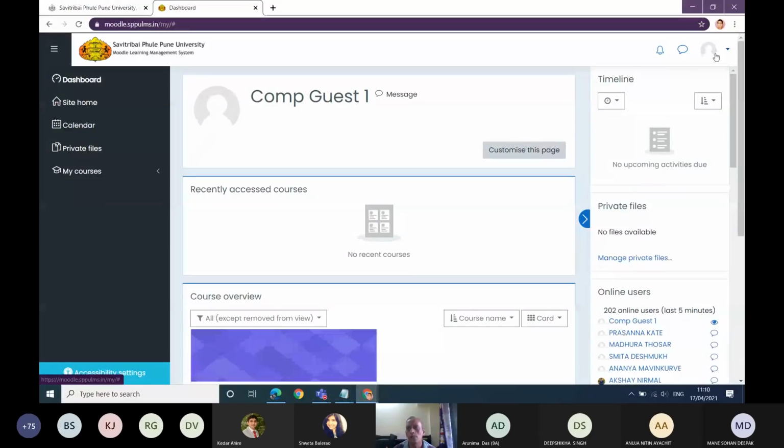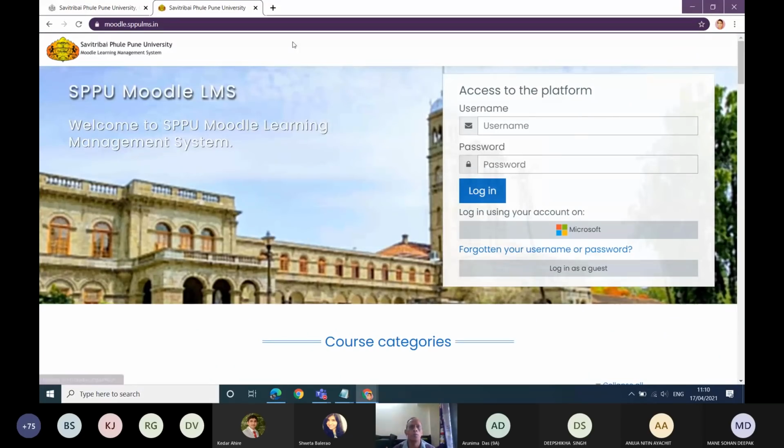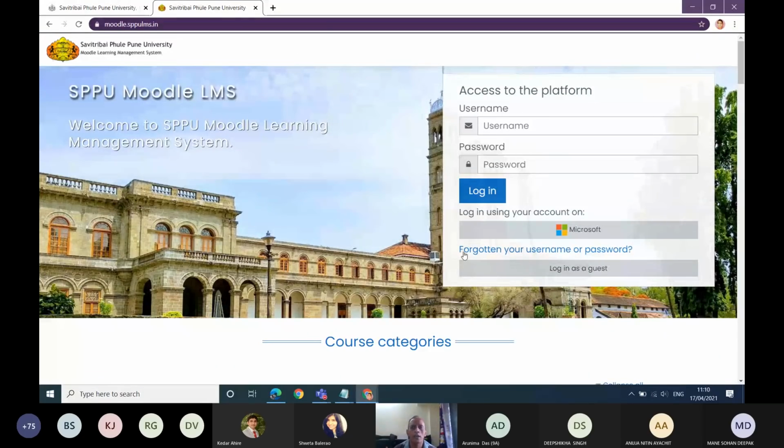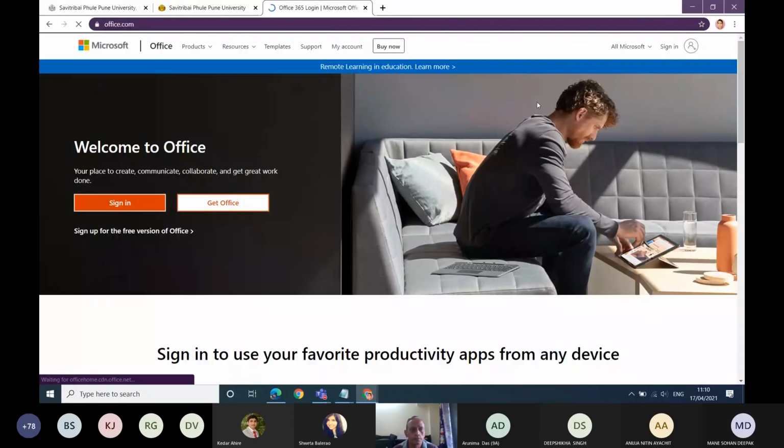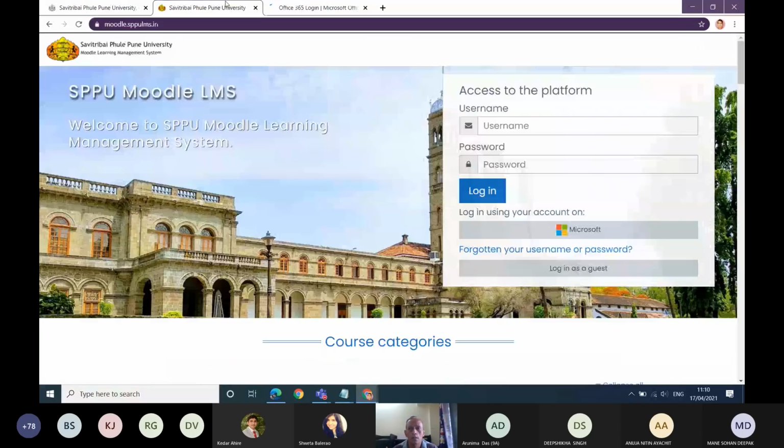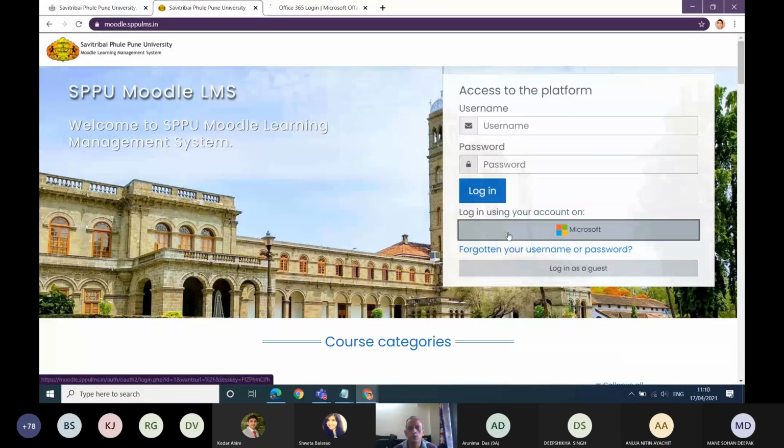Correct. The next thing you are going to do is open moodle.sppulms.in and click on this Microsoft button. Let me first log out from the account I used to log in, so that I can show you exactly what process to follow. Click on this Microsoft button. You will be asked to input your username and password.